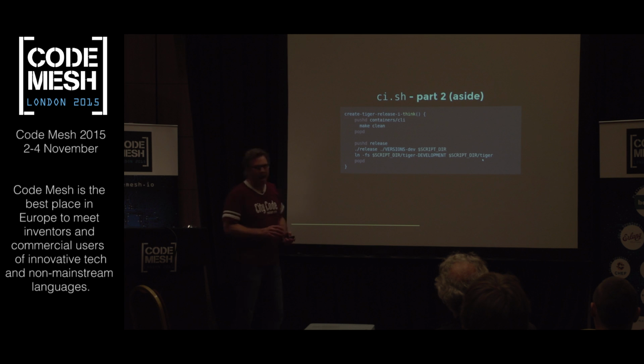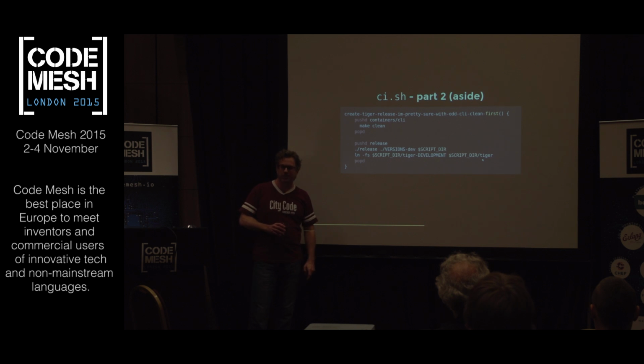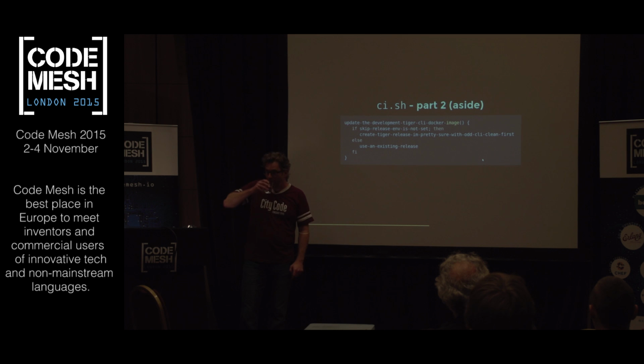So now I really think the name of this thing is create tiger release, I'm pretty sure, with some odd CLI clean first. That's the actual name of this. That's what this thing needs to be called. Right? So this is it. I'm done. This is the code that's been written, and I really am done, as far as my knowledge and my understanding.